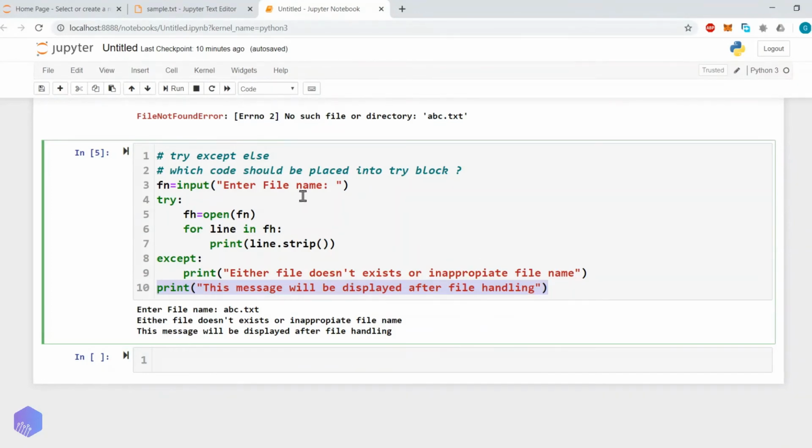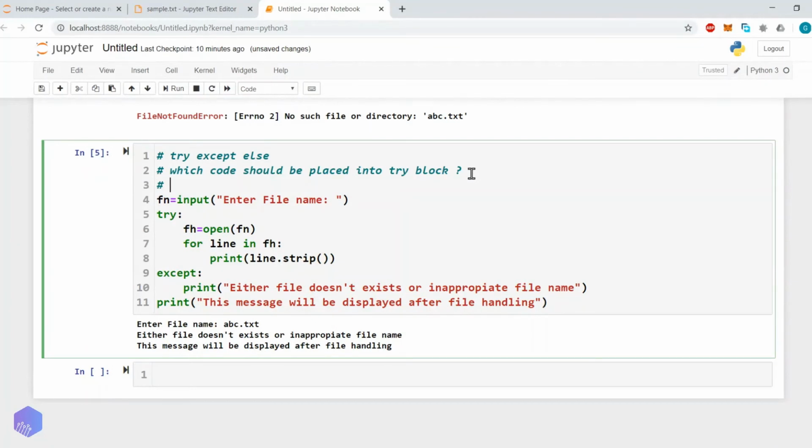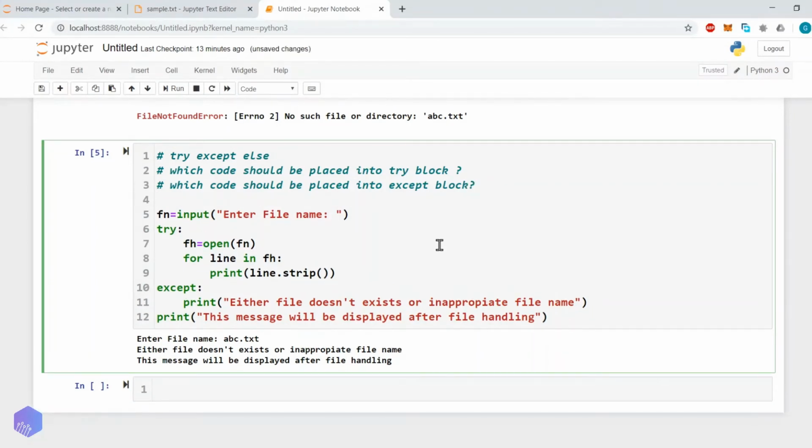Now we mentioned else. Another question: which code should be placed into the except block? So in the except block we should put the code which we want to use to interact with the user.